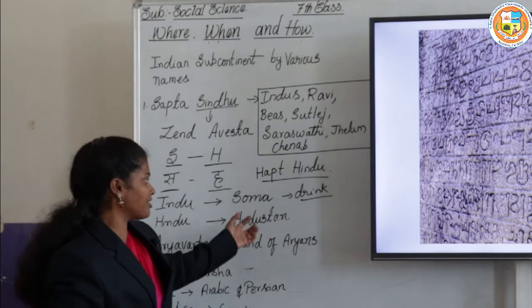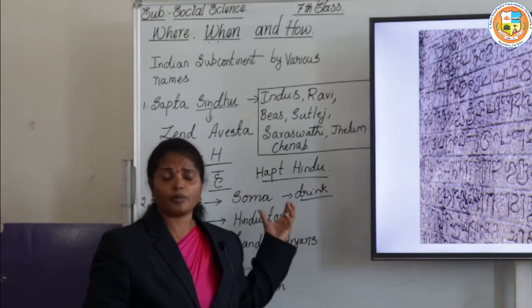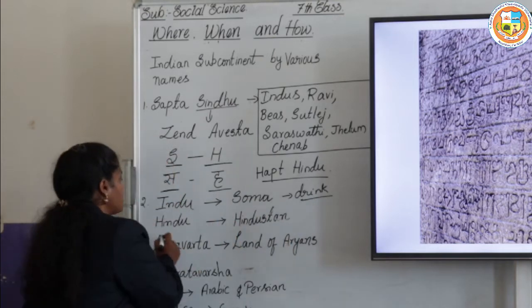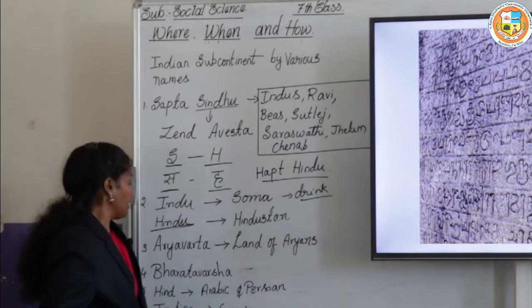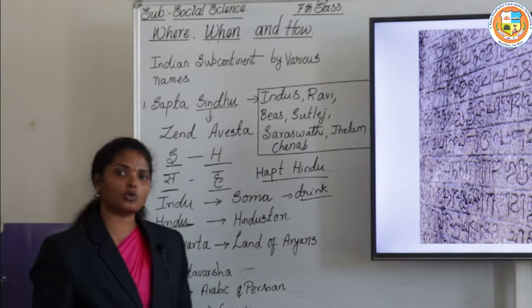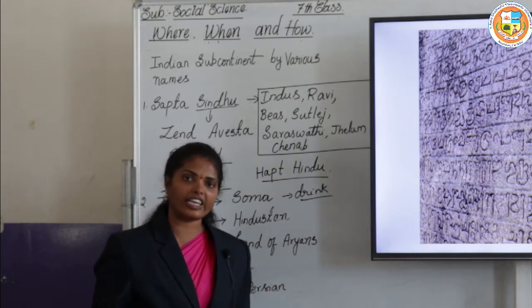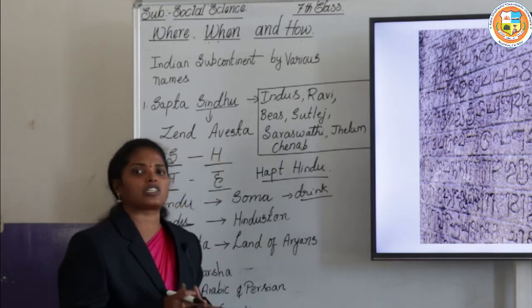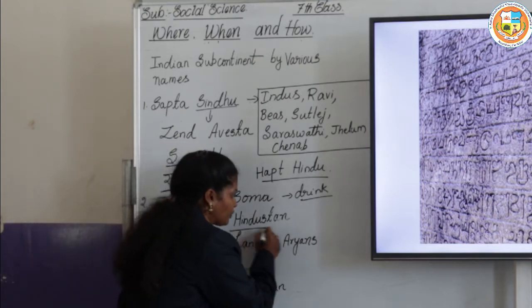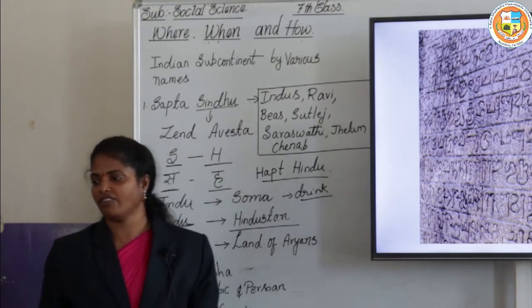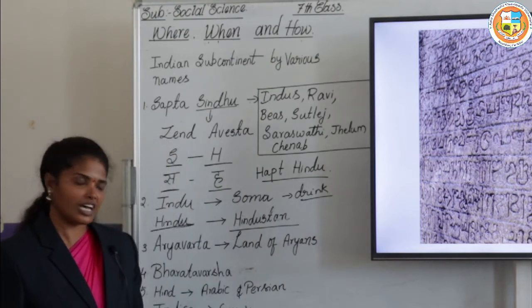The people who drank this Soma were called Hindu, and the area where these Hindu people lived was called Hindustan.